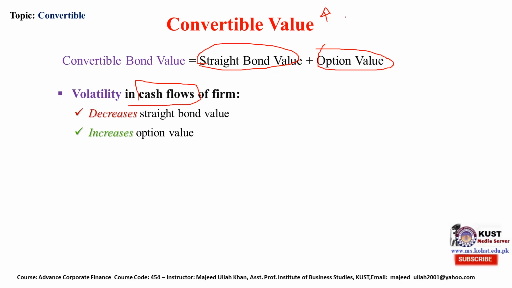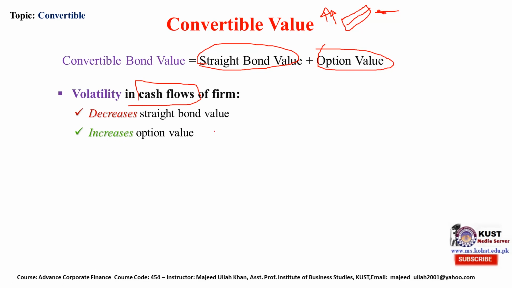It is not related to the high risk, because on a straight bond the investor just receives a coupon rate. Whether the company has high risk or low risk, the investor has nothing to do with the cash flow volatility. But if the volatility is high, it means the company is risky, so nobody is willing to buy the bond of the risky company, so it will decrease the bond value.